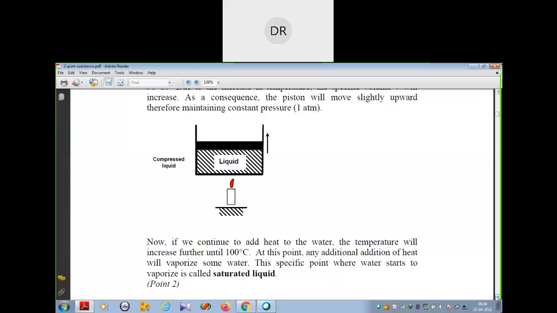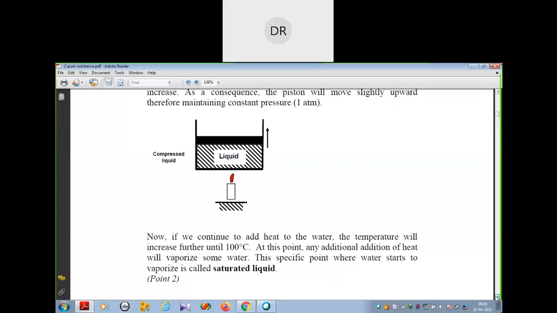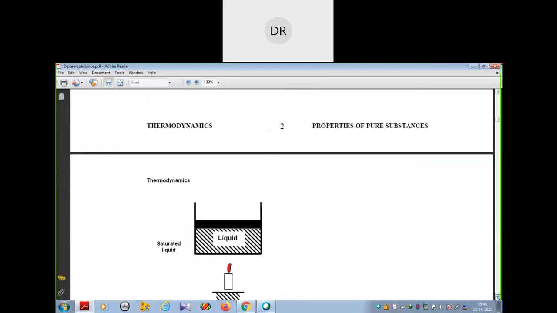This specific point where water starts to vaporize is called saturated liquid. That means when it reaches a temperature where an additional amount of heat transfers the water to vaporization, that point is called saturated liquid. So you see this one, this liquid will be saturated liquid.